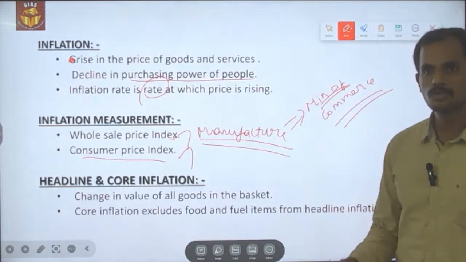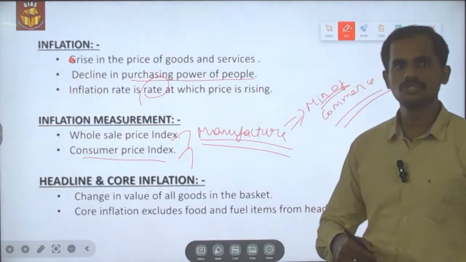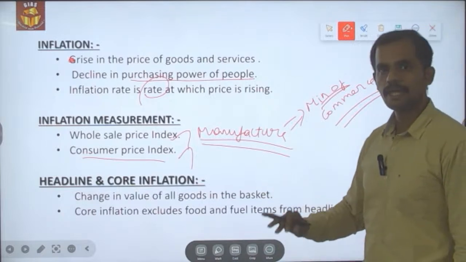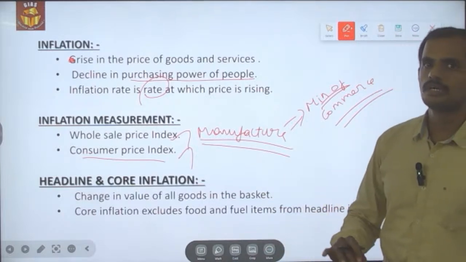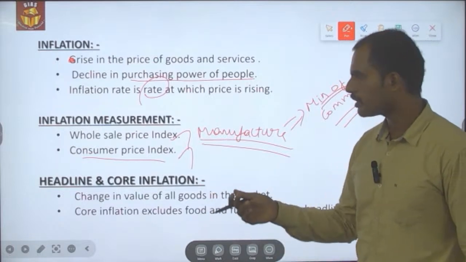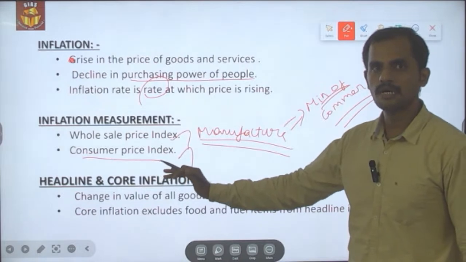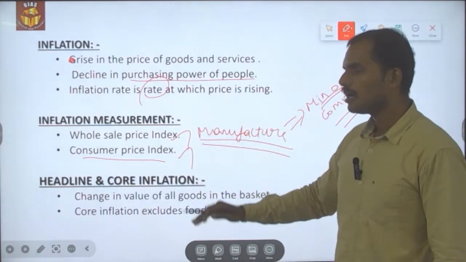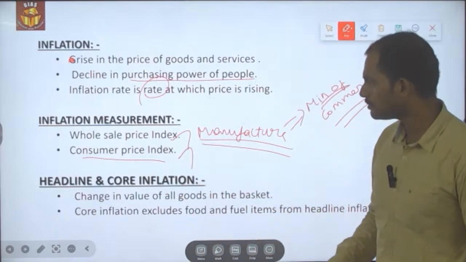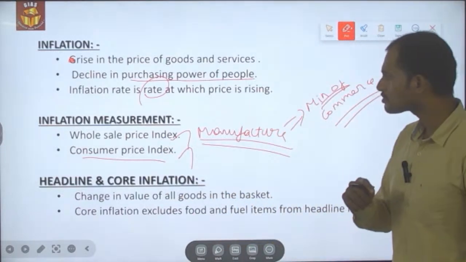whose basket of goods weightages are given according to the transactions made at the consumer price level. So according to the transactions made at the consumer price level, food and agriculture products are given higher weightages among the basket of goods present under the consumer price index, and it is released by the National Statistical Office.